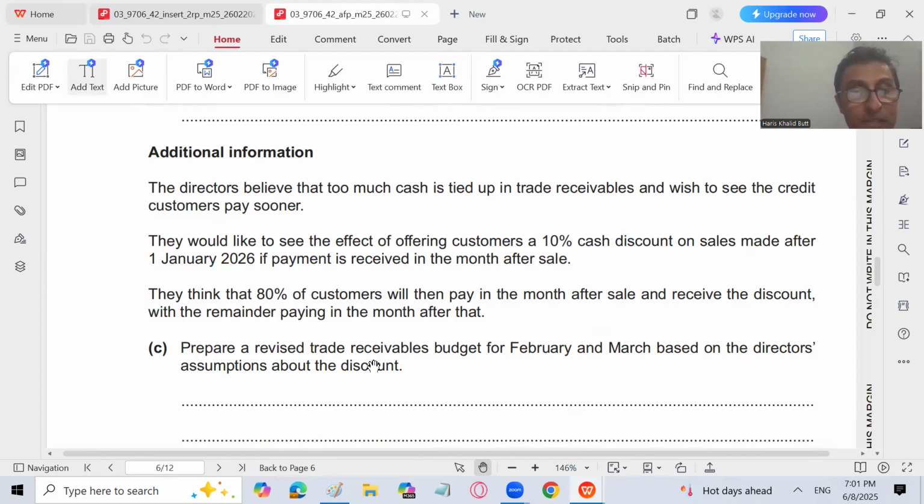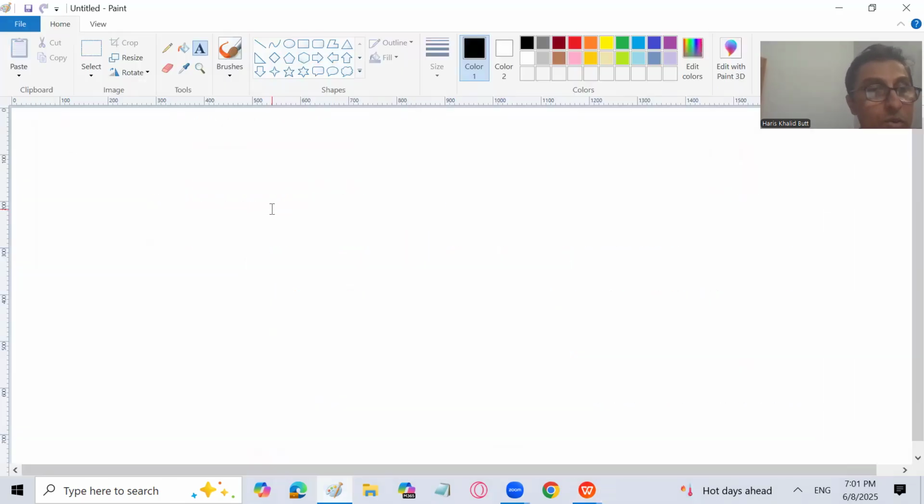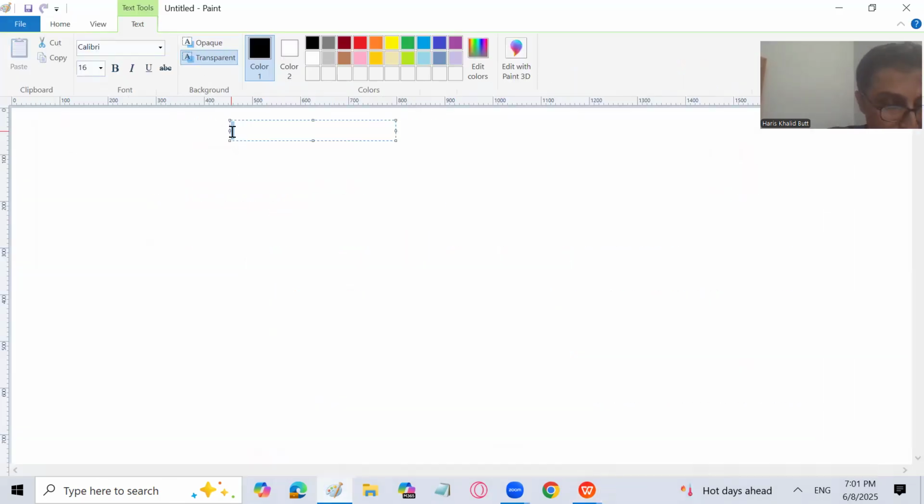Prepare a revised trade receivable budget for February and March based on the director's assumption about the discount. So we have to prepare the trade receivable budget. Let's do that. Trade receivable budget for February and March. So remember this, that you are not supposed to prepare the budget for January. You are supposed to prepare the budget for February and for March, right? So let's start with the balance brought down.